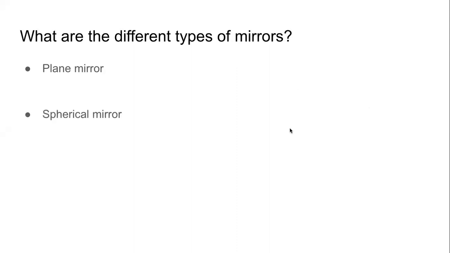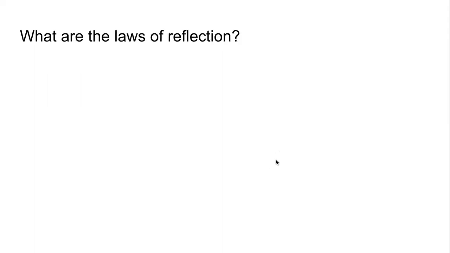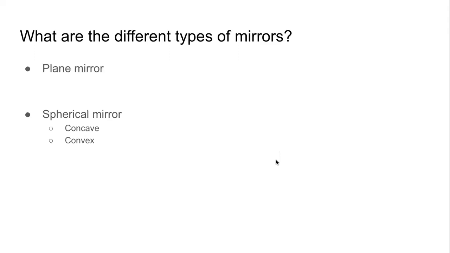Another type of mirror, they are called spherical mirrors. They are round. They are part of spheres, and they are of two types: concave mirror and convex mirror. If you remember,